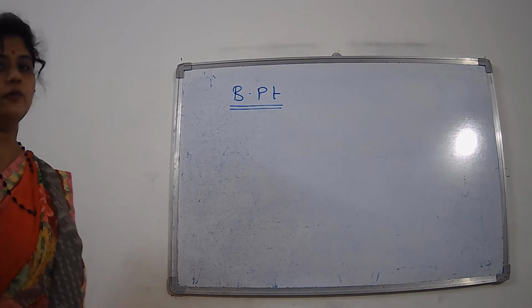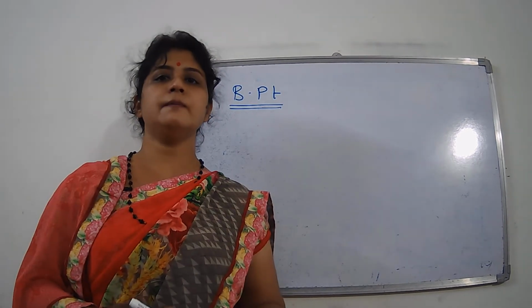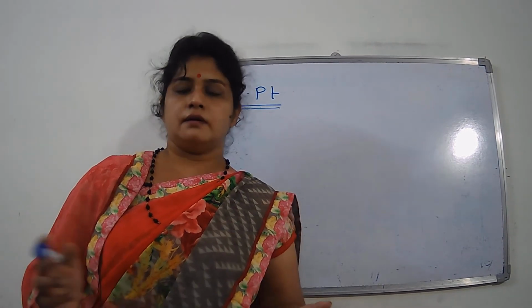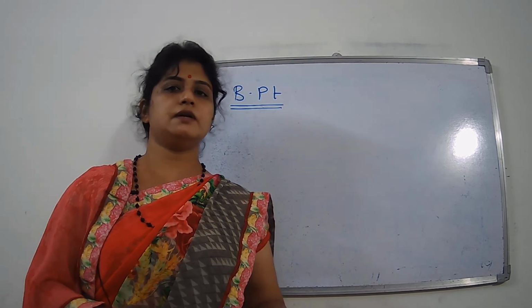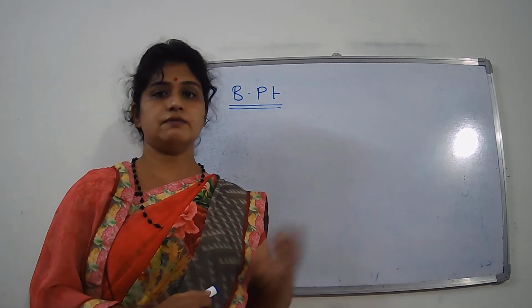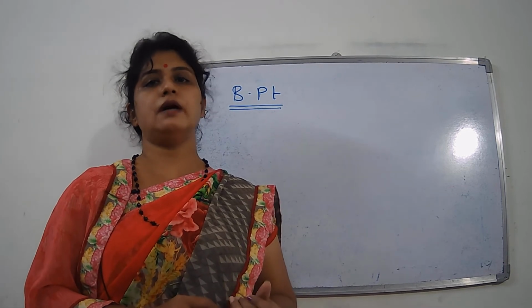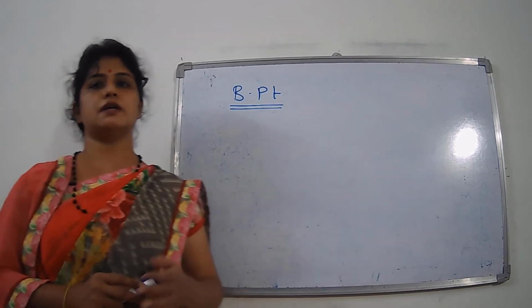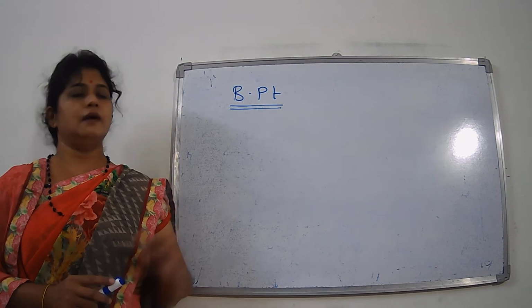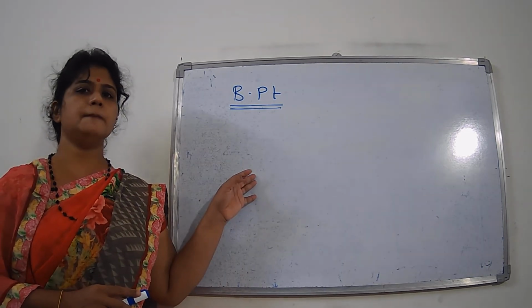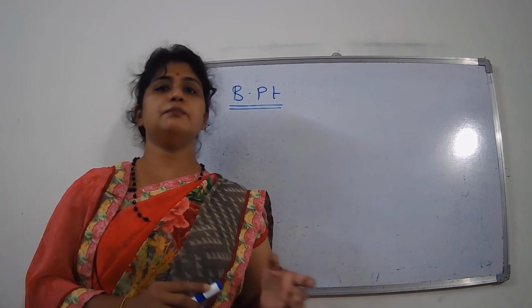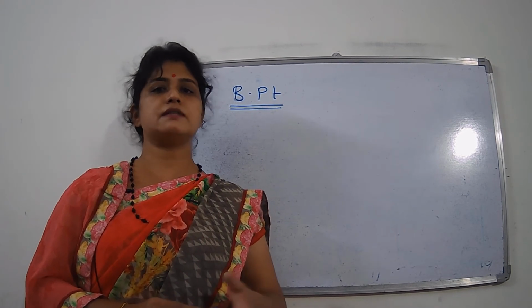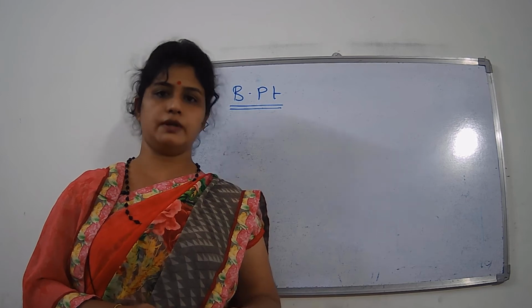Now what is boiling point? Yes, the temperature at which the vapor pressure becomes equal to atmospheric pressure is called the boiling point. Simply we can say that the temperature required for the conversion of a liquid into the gaseous state is also called the boiling point.